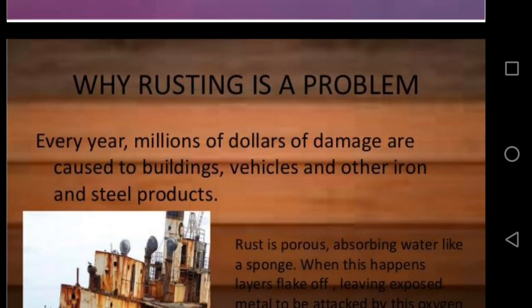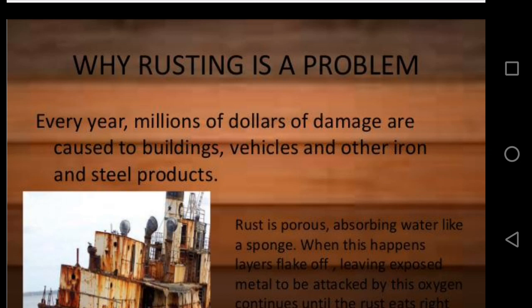So rusting is a big problem in our daily life. Every year, millions of dollars of damage are caused to buildings, vehicles and other iron and steel products.